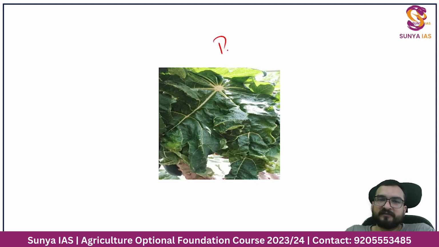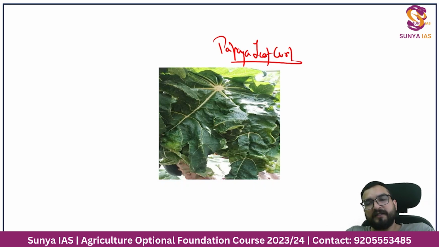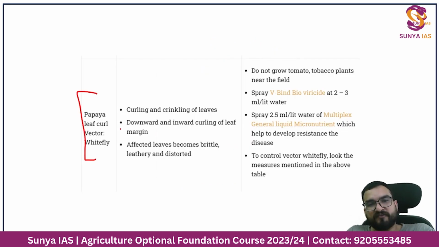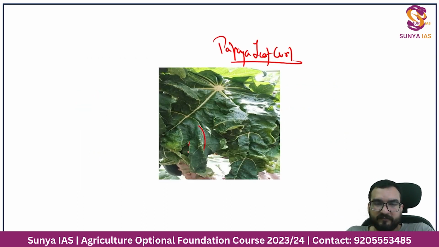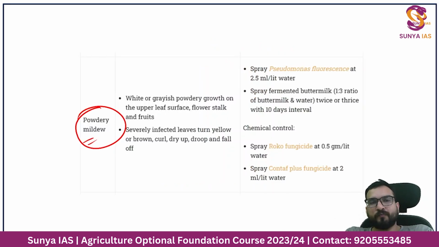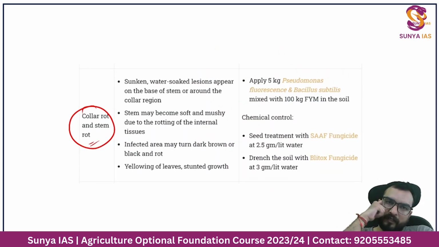This you are seeing is papaya leaf curl, a very common disease. Now here you will see papaya leaf curl, curling and wrinkling of leaves. What you can do, you can spray V-window biovericide or multiplex general liquid micronutrient. One word you have to remember from here, guys: downward and inward curling of the leaf margin happens, like I have shown you. See over here how this is happening, this papaya leaf curl, right? So pause the video and see these diseases one by one, guys, right?